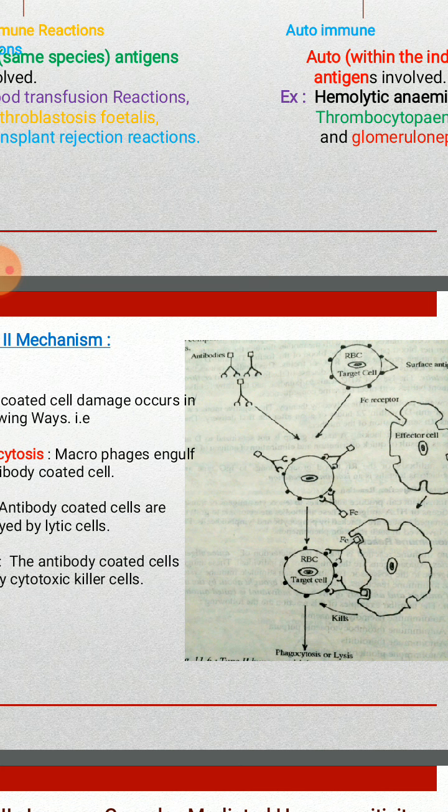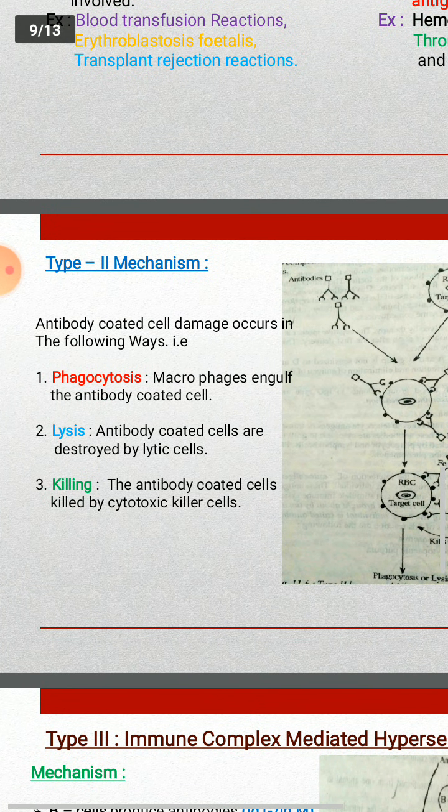So this antigen antibody complex attracts the macrophages. Immediately the macrophages reach the site and engulf the cells. It is called phagocytosis.